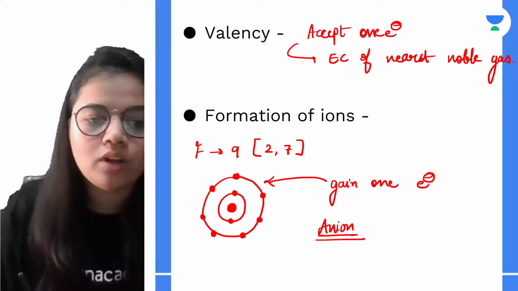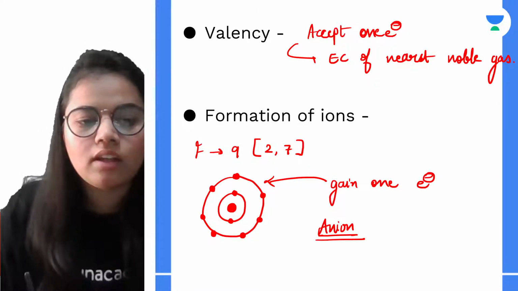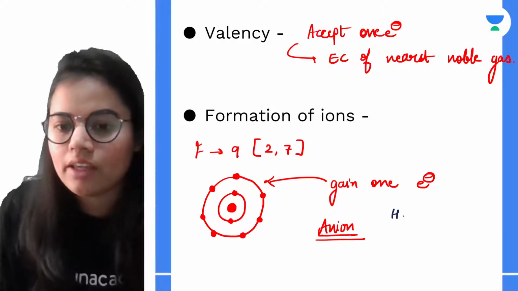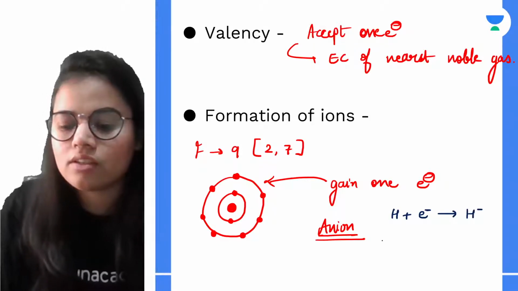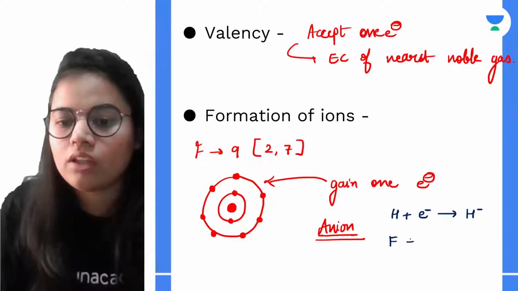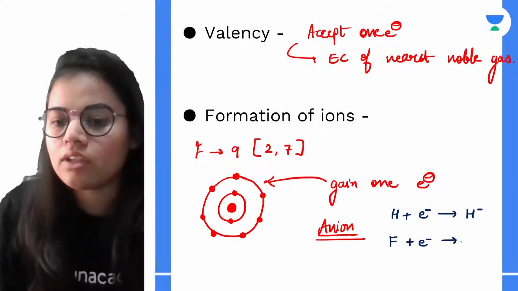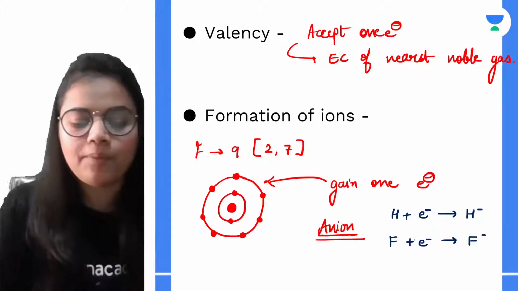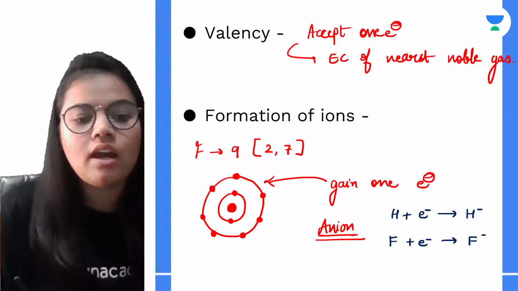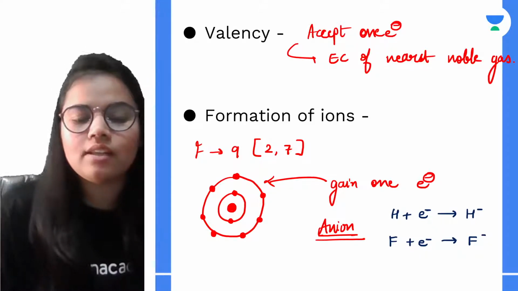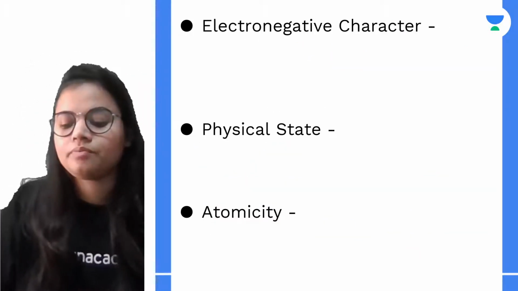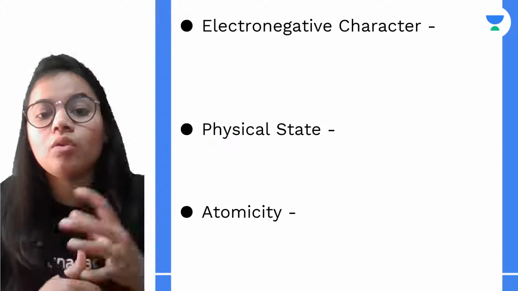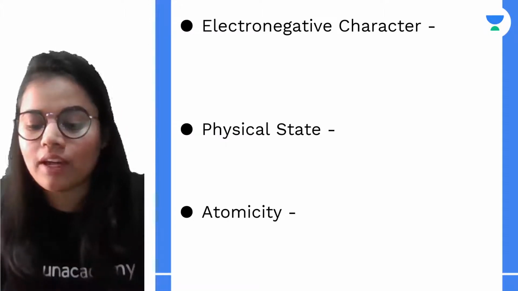So basically what is happening? They are taking the electron and they are getting the negative charge. Chlorine, fluorine, every halogen reacts in the same way. Yes? Okay. After that, the next thing is the electronegative character. Now basically what do we mean by electronegative character?